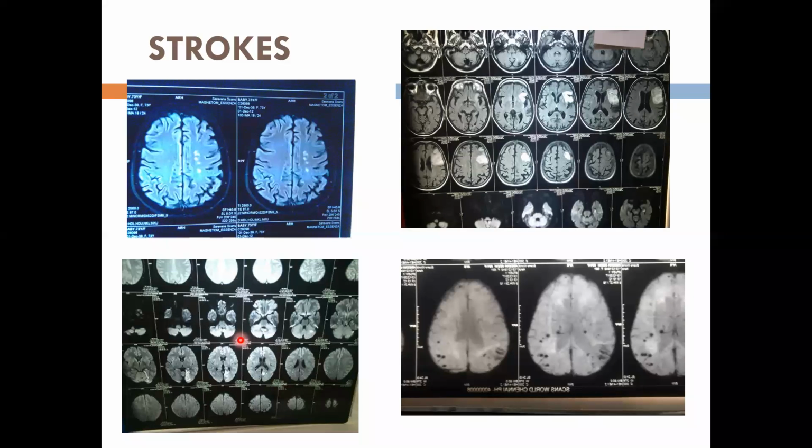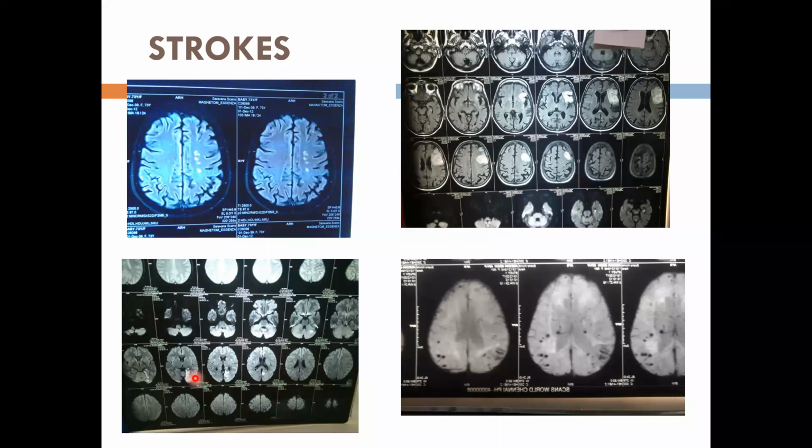Left bottom image, third row, second image. Yeah, that white one is the occipital lobe infarct. You can see that white one, occipital lobe infarct. It usually produces a visual field defect where the patient will say he is bumping into objects, not able to walk properly. There will be problems with driving.